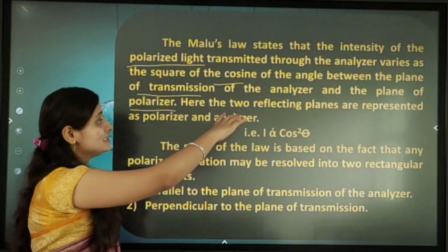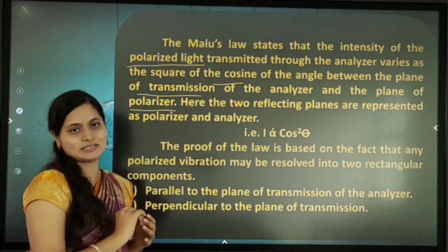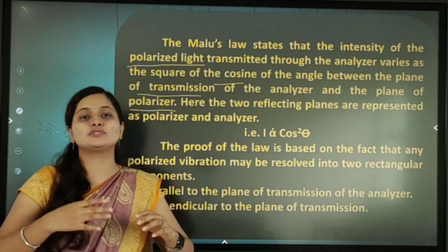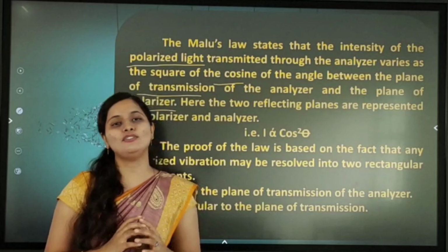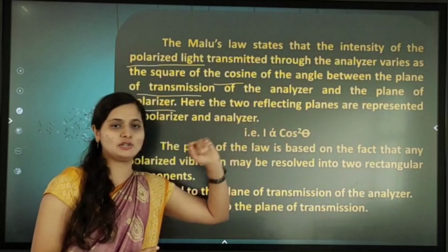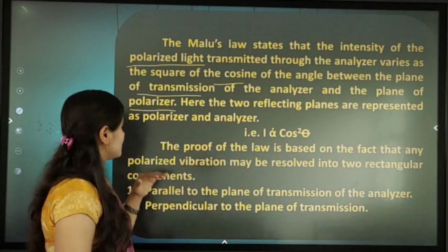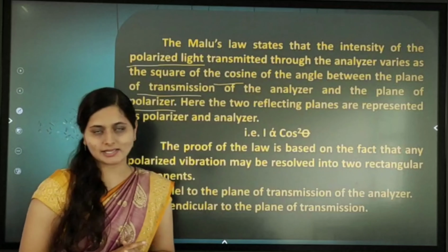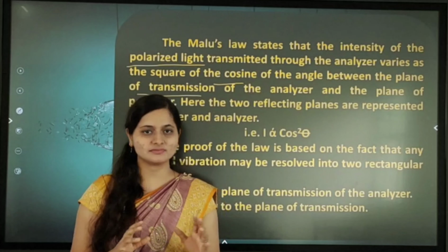What is I? I is the intensity of the polarized light transmitted through the analyzer. It varies as what? Cos square theta, the square of the cosine of the angle between the plane of the analyzer and the plane of the polarizer. We can write this as I is directly proportional to cos square theta. Next, the two reflecting planes are represented as a polarizer and an analyzer. Whatever the two planes are, we can call one the polarizer and the other the analyzer.